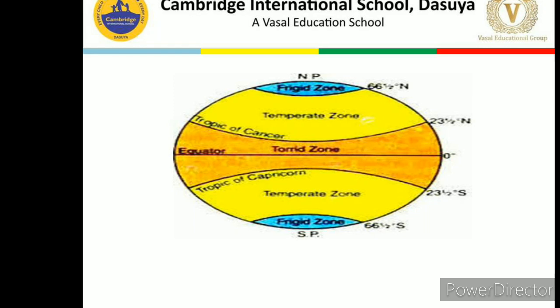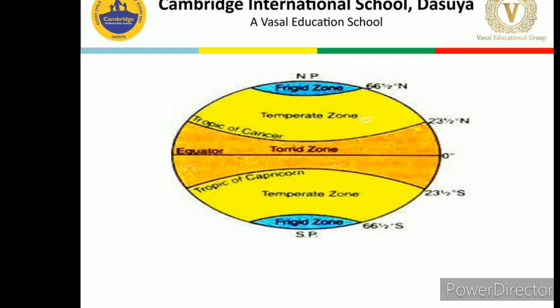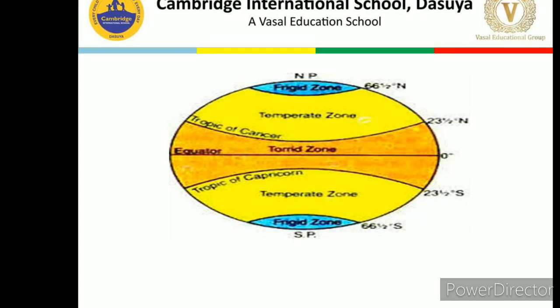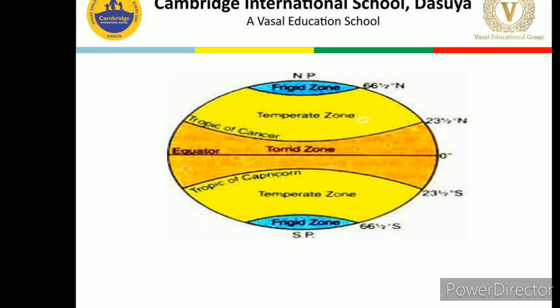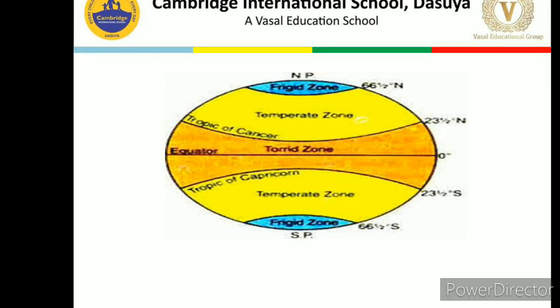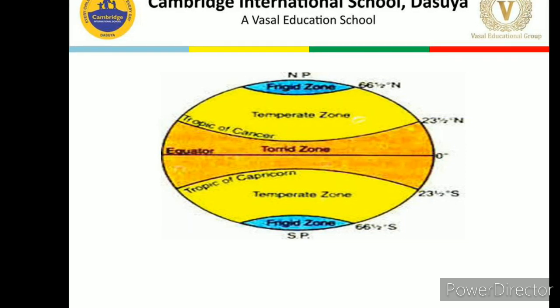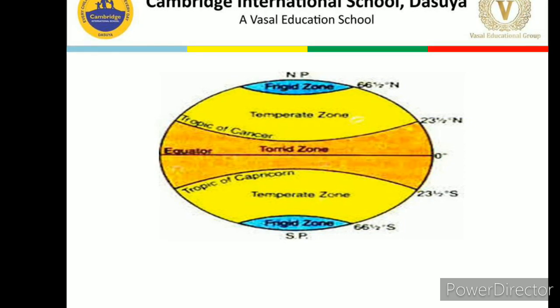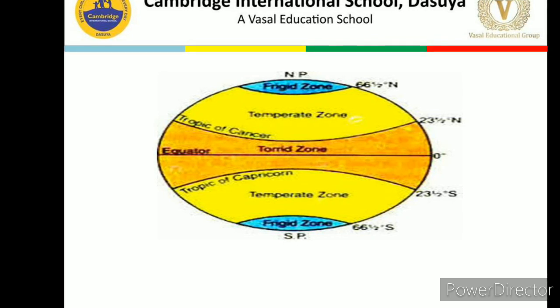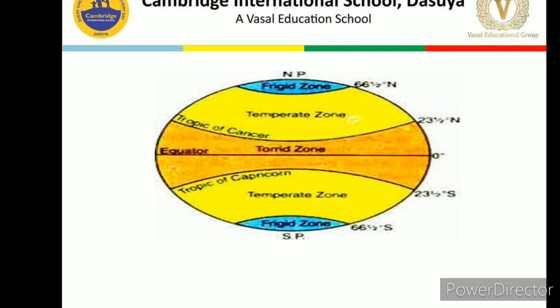Torrid zone is near the equator, that is between Tropic of Cancer and the Tropic of Capricorn. This is the hottest zone as it receives the maximum heat throughout the year, as all the latitudes in this area receive the direct sunlight once in a year.